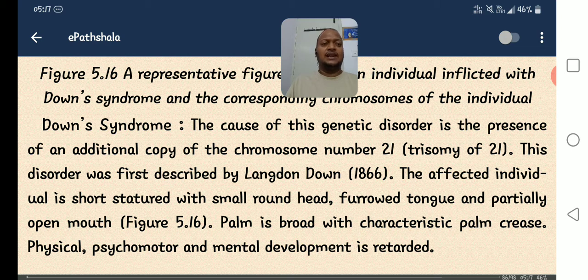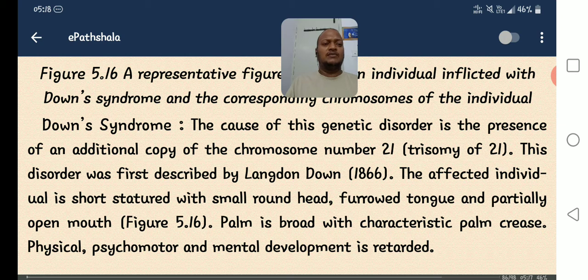Short statured means very short. The tongue is furrowed. Those are the symptoms exhibited by Down syndrome persons.